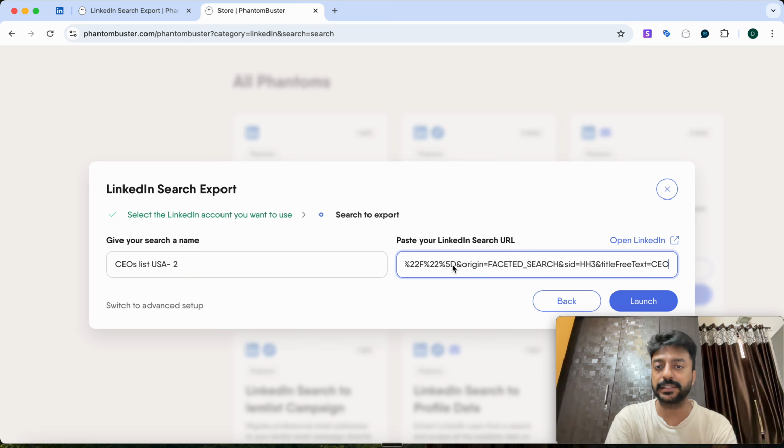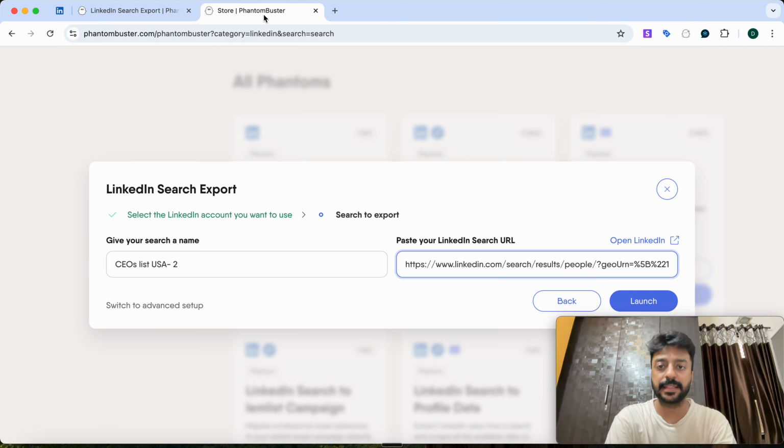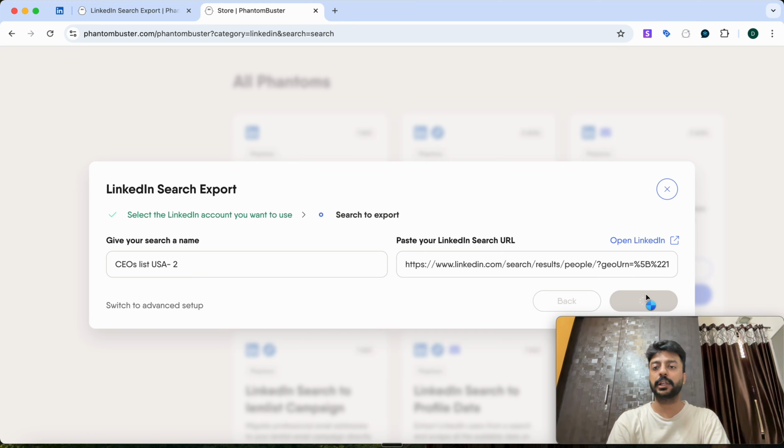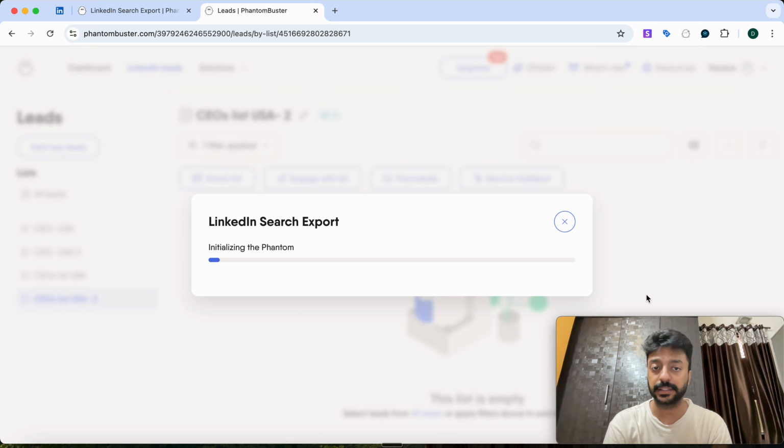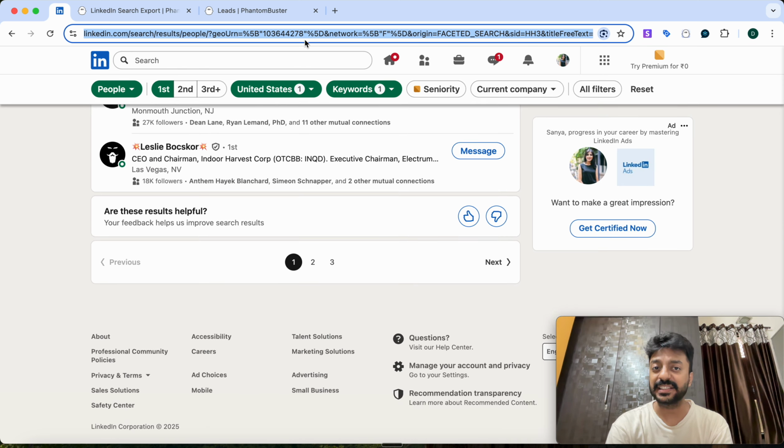And then you just have to paste the search URL that you have got from LinkedIn. Make sure that you apply all the Boolean operators, and after that you get this search query, right? And then you just need to click on launch, and the moment you click on launch, it will start working. It will initialize the phantom, and then it will see all the things that have been there, and on the basis of that, it will prepare a list of all the people who lie inside this search URL. And that way you do not have to keep a track record of manual stuff. You can do it on an automation basis.